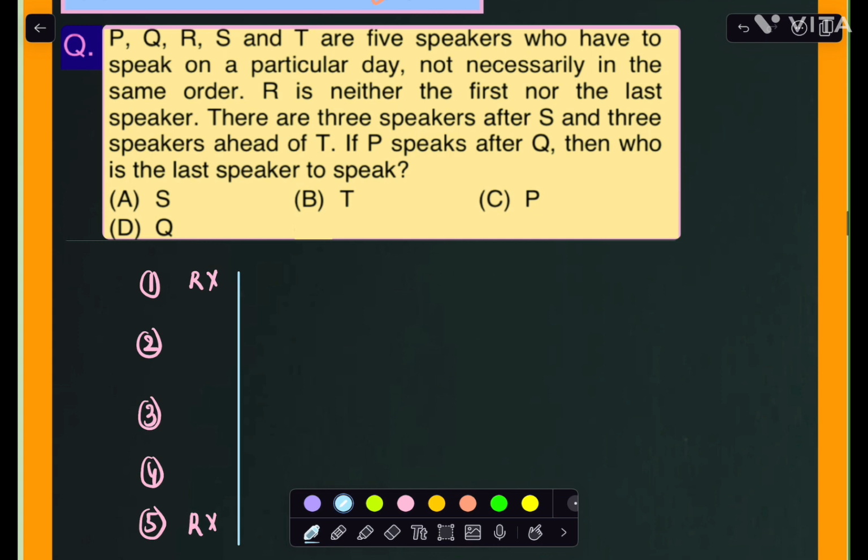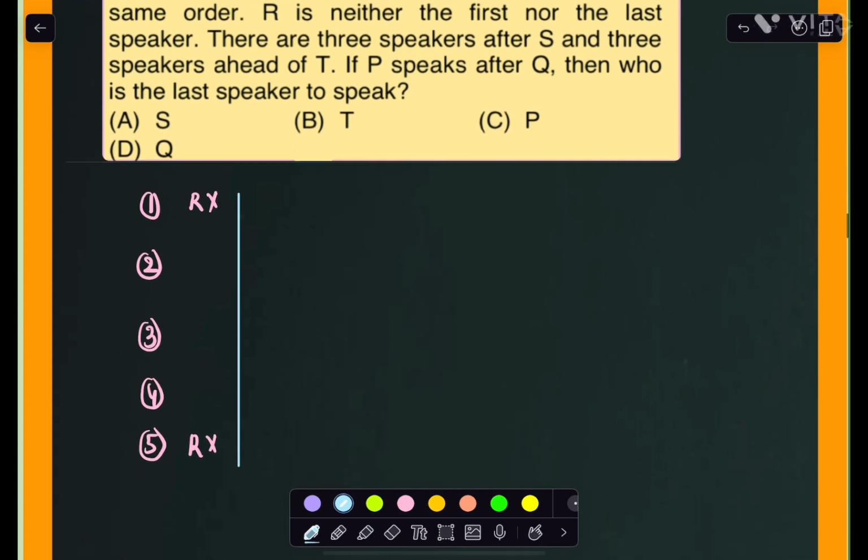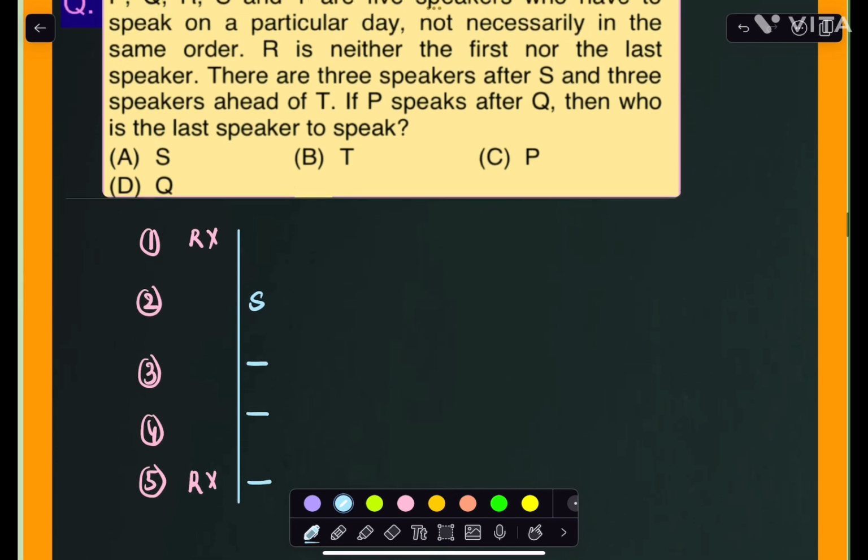Next, there are 3 speakers after S, so definitely I need to fill S in the second place, then only we can get 3 speakers after S. And there are 3 speakers ahead of T, so to get 3 speakers before T, I need to fill T in the 4th place.